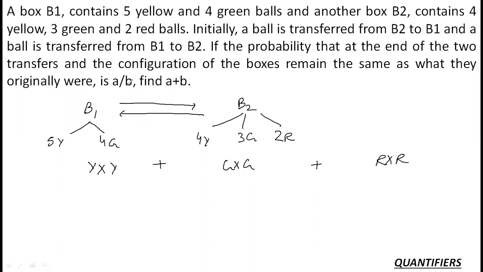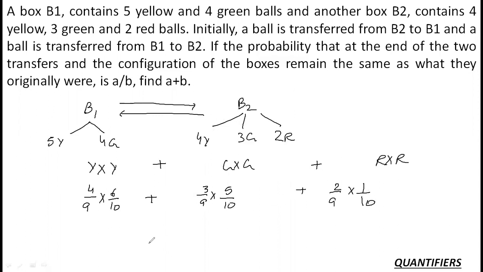Now, first case, a yellow is being transferred from B2 to B1 and the yellow is again transferred from B1 to B2. The first case, 4 yellow is 4 upon 9 into. Now, there are 6 yellows here since one yellow is being transferred from B2 to B1. So, taking it back, 6 by 10, plus green 3 by 9 and fetching it back 5 by 10. Okay, 3 out of 9 and 5 out of 10. And red. 2 red, so 2 red out of 9, and then there is only 1 red out there, right? So getting it back is 1 by 10.